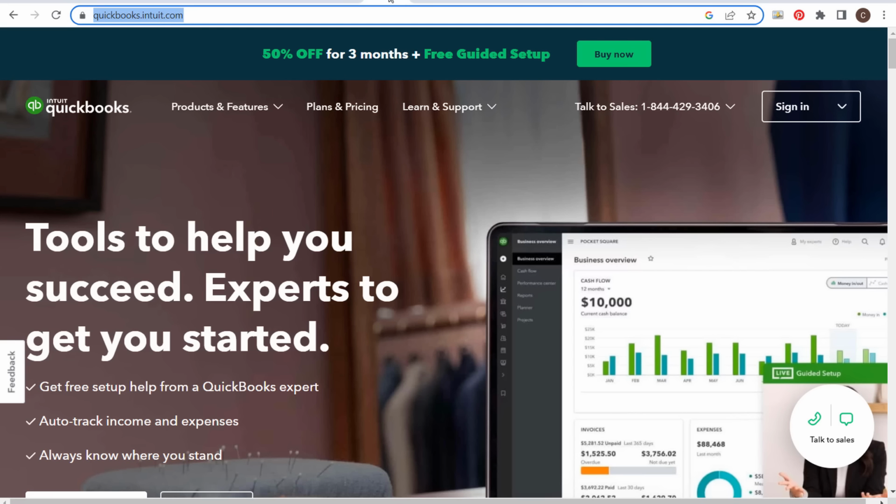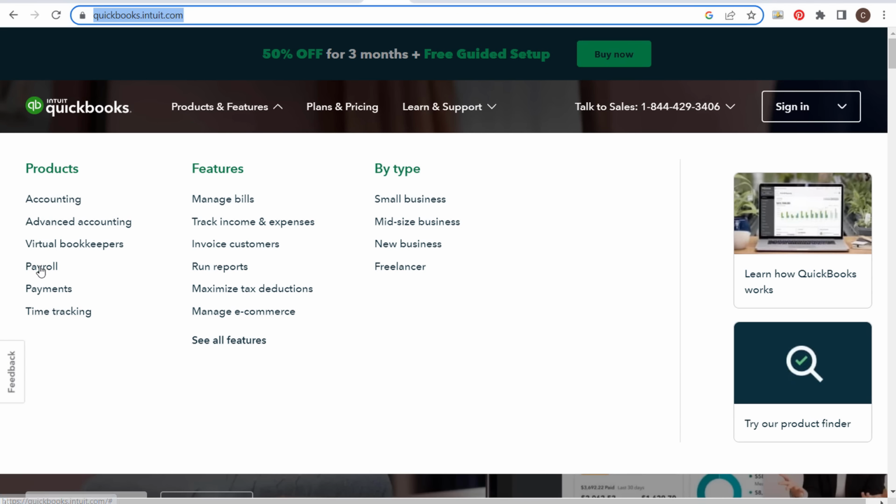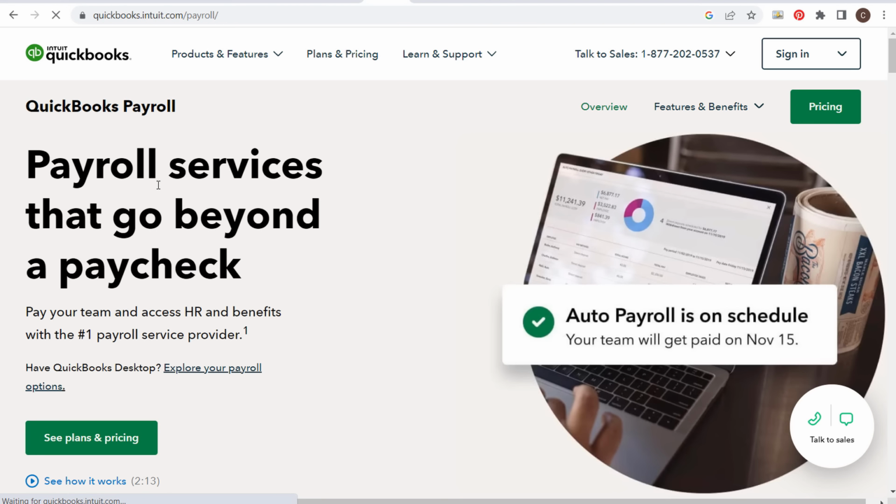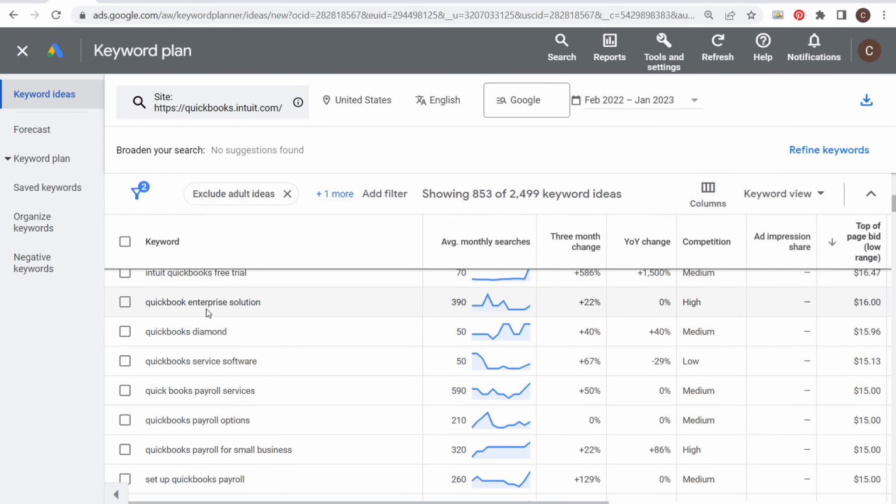Let's come over here to QuickBooks. Let's see, products and features, payroll. This is probably going to be our landing page, although QuickBooks probably has their own landing page here: payroll services that go beyond the paycheck. So for people who are actively searching for this, this is how you can find some of the different keywords using the Keyword Planner and using a URL.